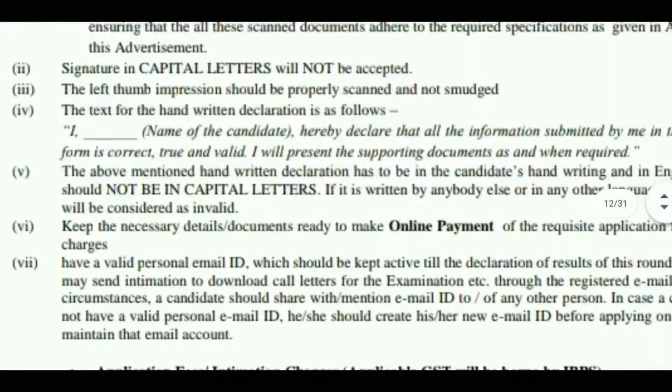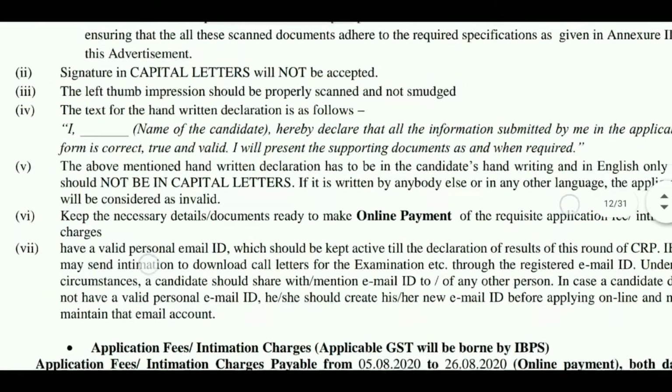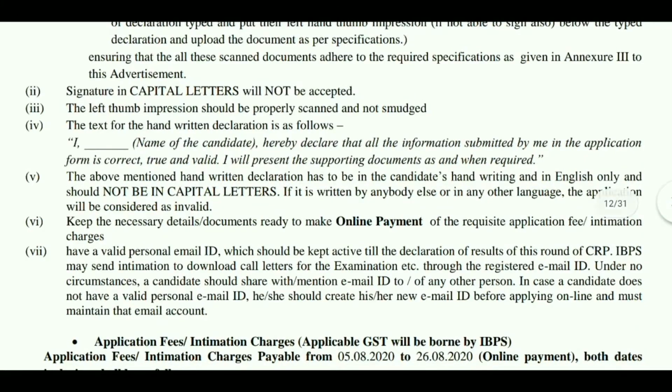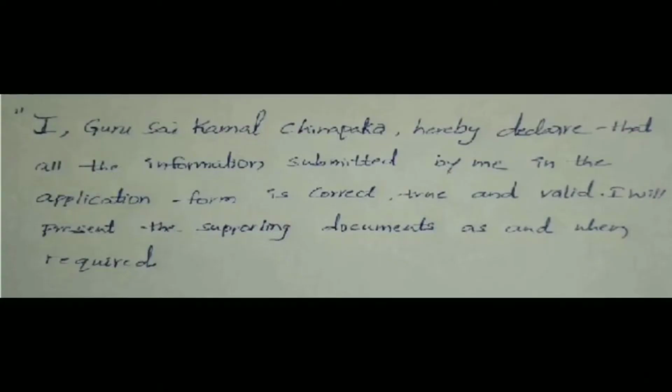I, your name, the name of the candidate, hereby declare that all the information submitted by me in the application form is correct, true and valid. I will present the supporting documents as and when required. This is how we need to write it on a white paper with your name, and keep a soft copy. This file should be between 50 to 100 KB. Keep this copy aside. Remember this: in this way the declaration form should be there. Guru Sai Kamal Sinapaka here declared that.